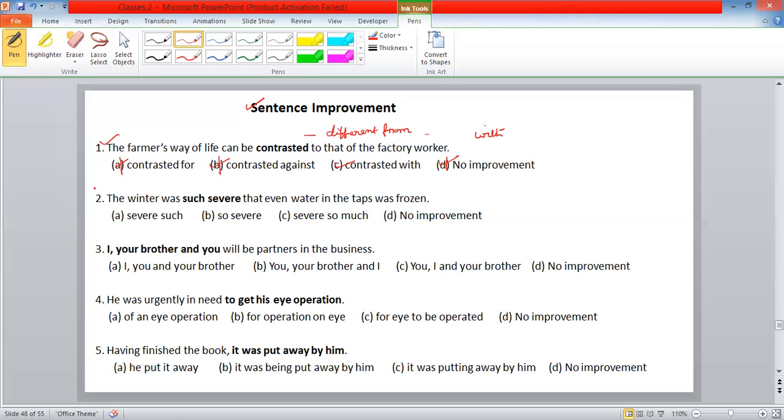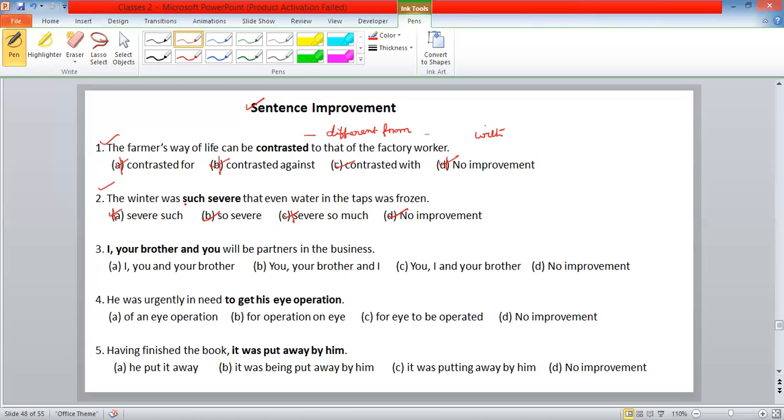The next one is, the winter was such severe that even water in the taps was frozen. Severe such, so severe, severe so much, no improvement. Go through the elimination process, eliminate those answers. So much is eliminated first. Severe so much is eliminated. Your answer is right.